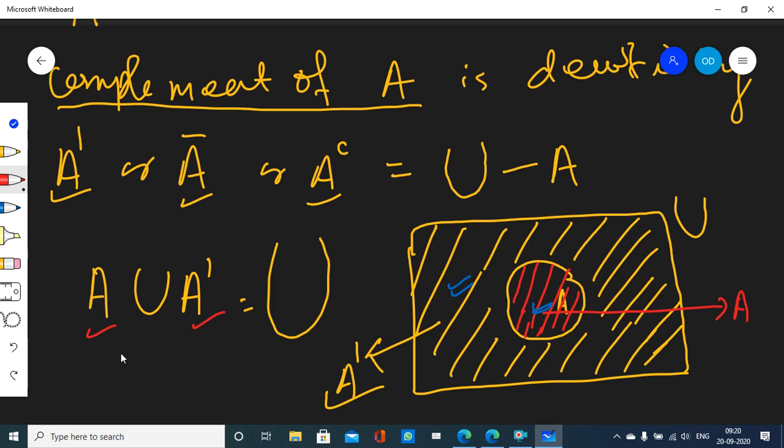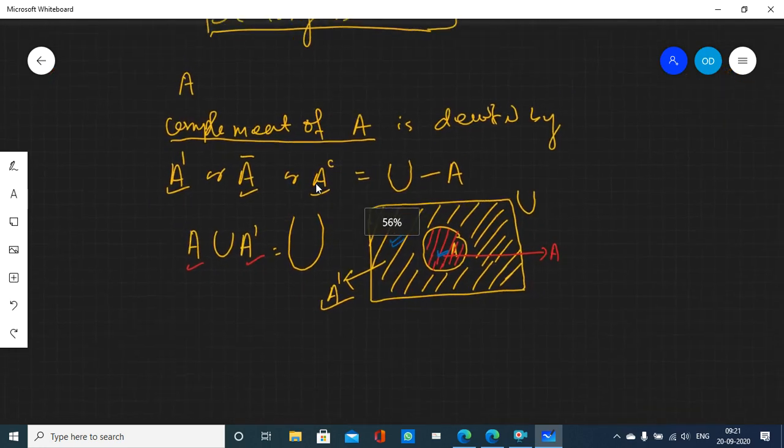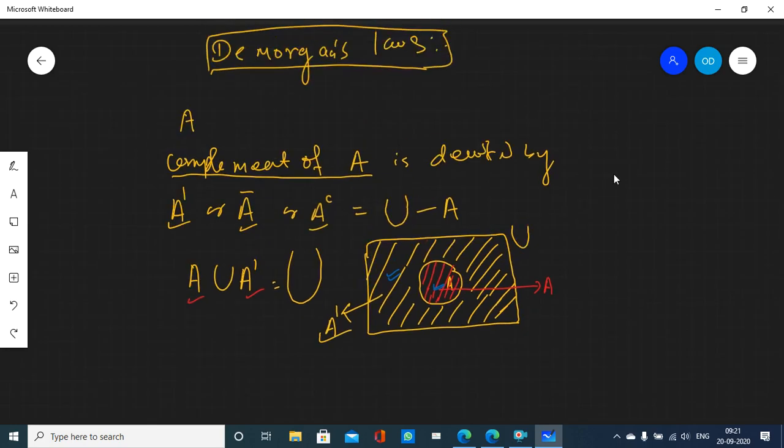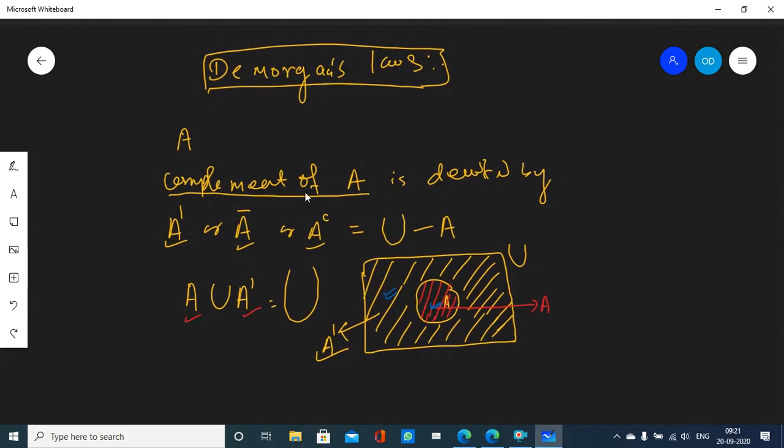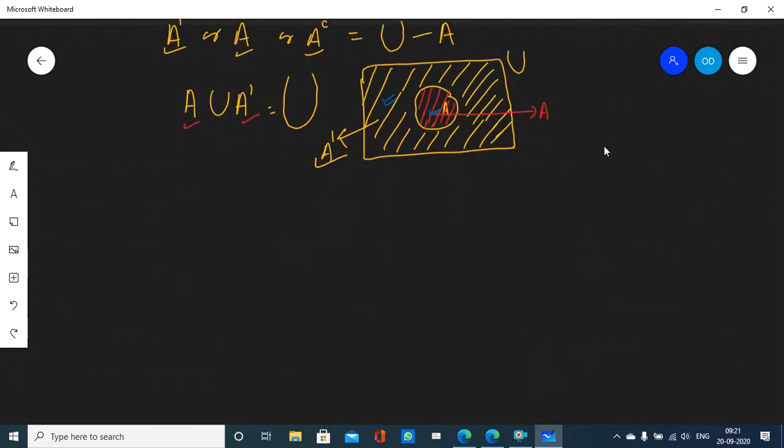What Shiva does, Vishnu doesn't do. What Vishnu does, Shiva does do. Together they complement each other and the entire universe is filled. That was mythology, so forget about it, but that is the concept here. That is the reason why A complement is called a complement. They fulfill each other's shortcomings. Okay, so this was about complement of A.